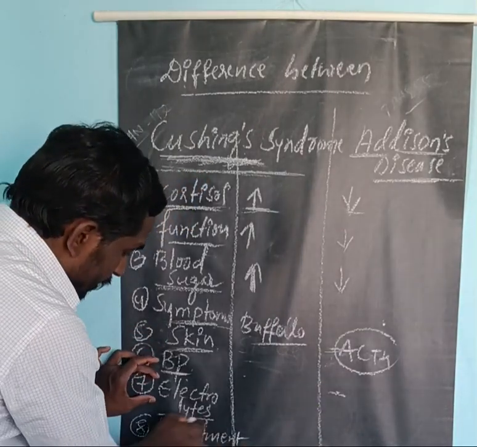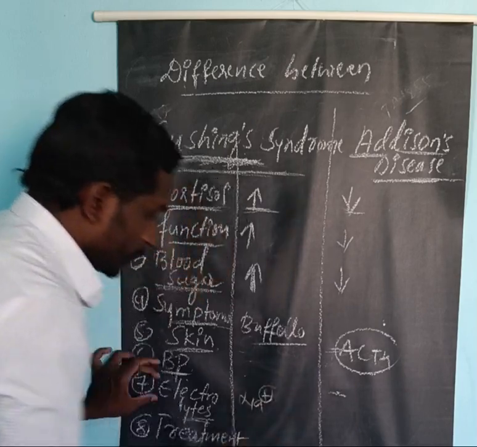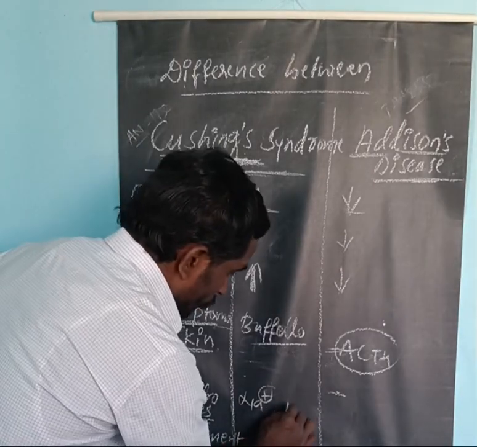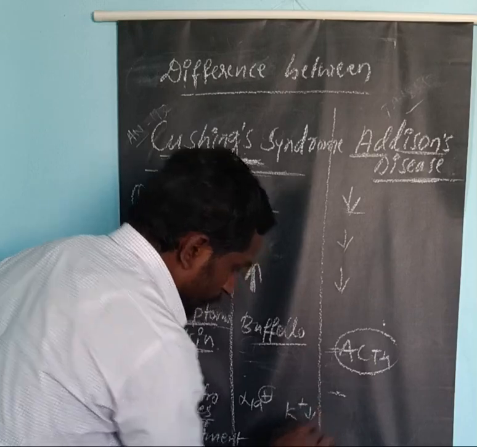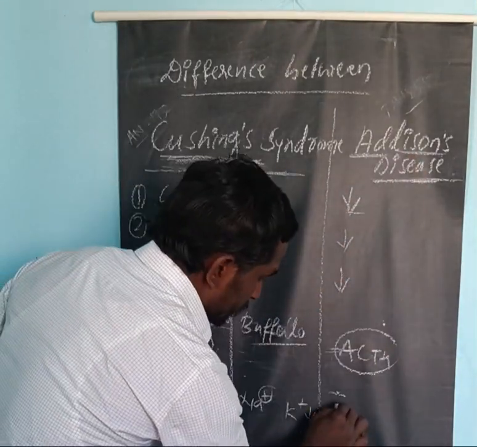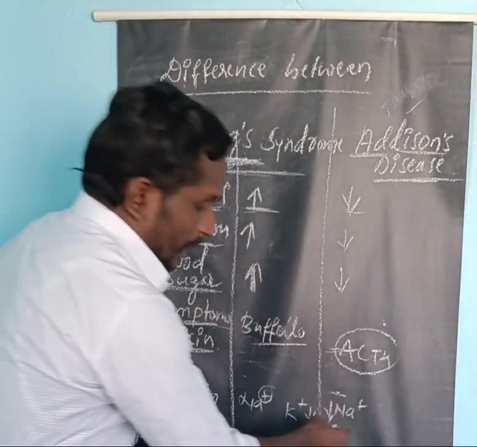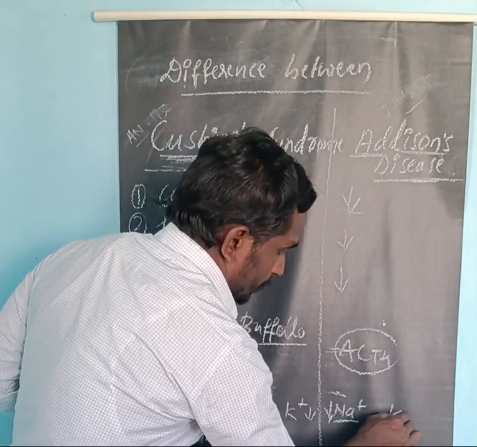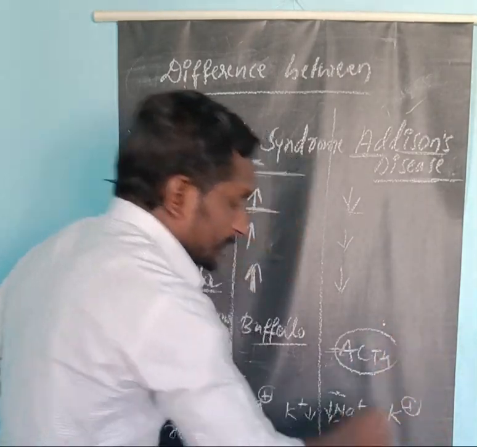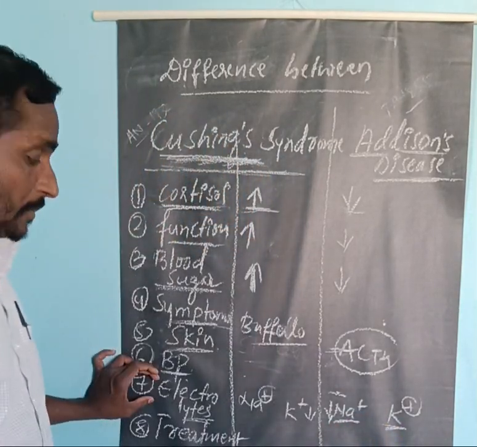Now come to the electrolytes. Here the sodium is high, that is hypernatremia, and the potassium is low, that is hypokalemia. The persons who are suffering from Addison's disease have less sodium, a decreased sodium level, that is hyponatremia, and increased potassium levels, that we call hyperkalemia.